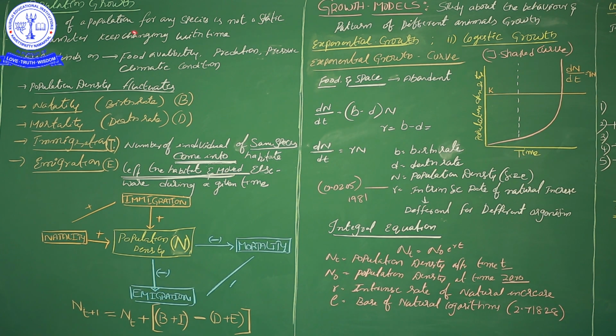The size of the population of any species is not static; it may be growth or decrease, and with time the population density keeps changing.